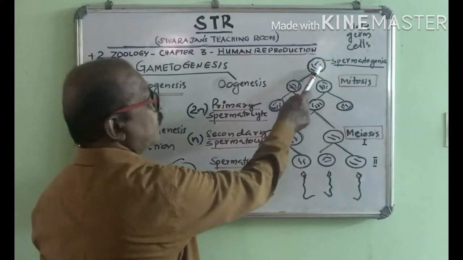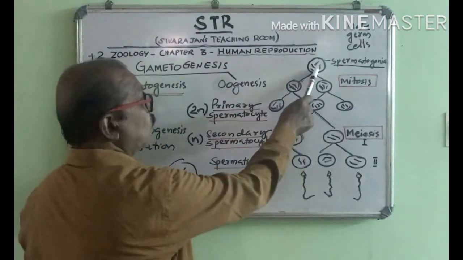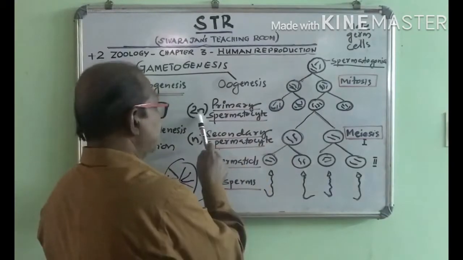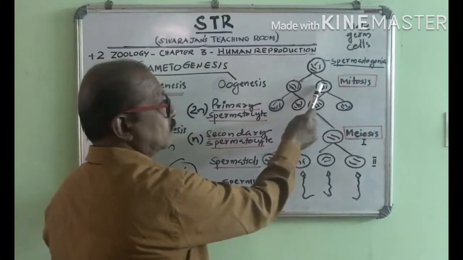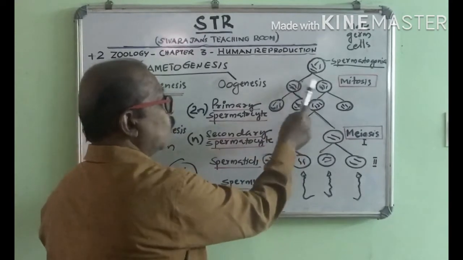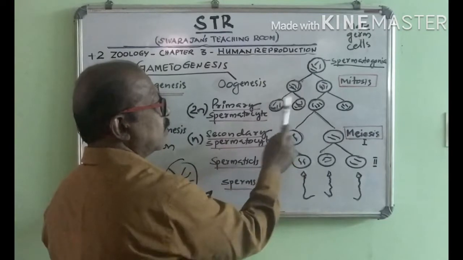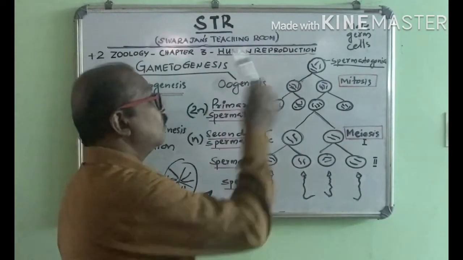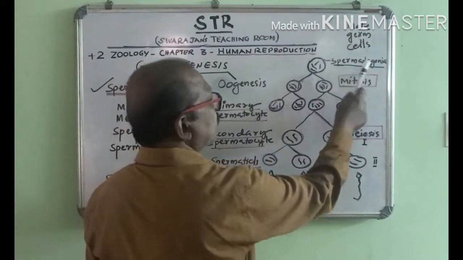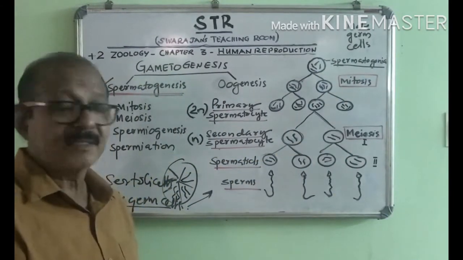See, I have taken one cell with 4 chromosomes as an example, and the 4 chromosomes is diploid. This cell divides into 2, multiplies. Again, both the cells divide into 2. So one cell has become 2, 2 cells have become 4, then 4 becomes 8, 16, 32, it goes on like that. So the spermatogonia undergo mitosis repeatedly and increase in number.